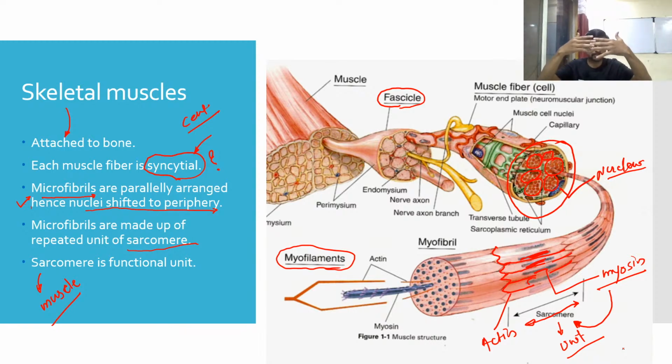For example, if someone puts a needle here, to avoid the damage by the needle, you pull your hand away. At the time of pulling, actin and myosin, arranged like this, just slide over each other. This sliding results in the contraction.